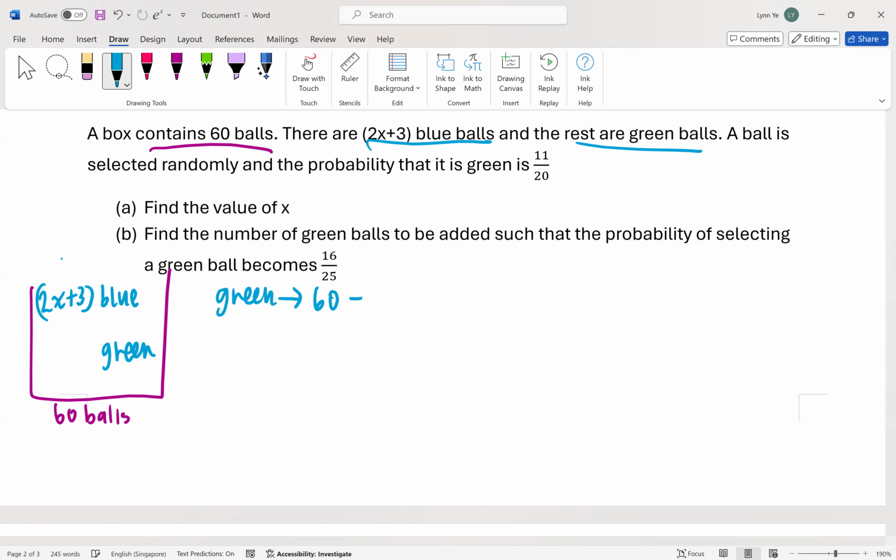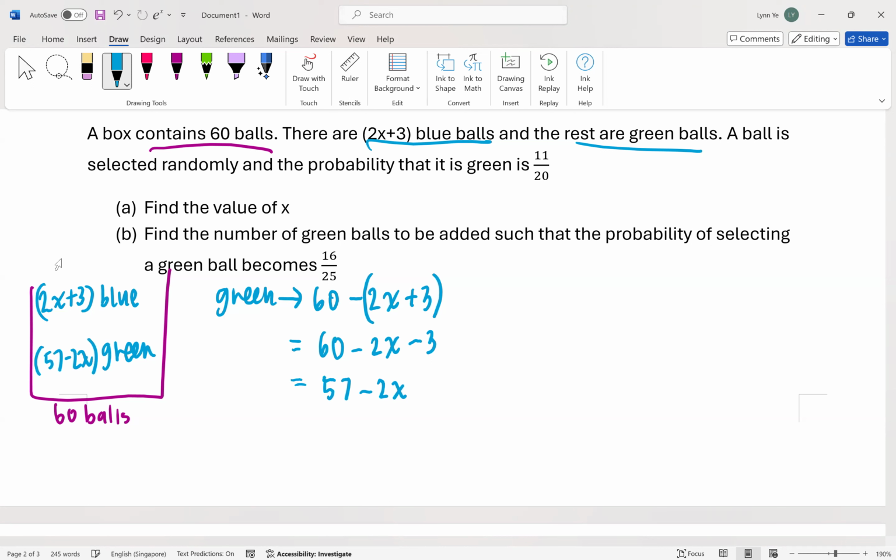60 minus what? 2x. Ah, wrong already. If you write 60 minus 2x plus 3 like that, it's wrong. Why? Because you need a bracket. Understand or not? So once you put a bracket, what do you realize? What do you have? 60 minus 2x minus 3. And what do we have now? Yes, so the green is bracket 57 minus 2x.